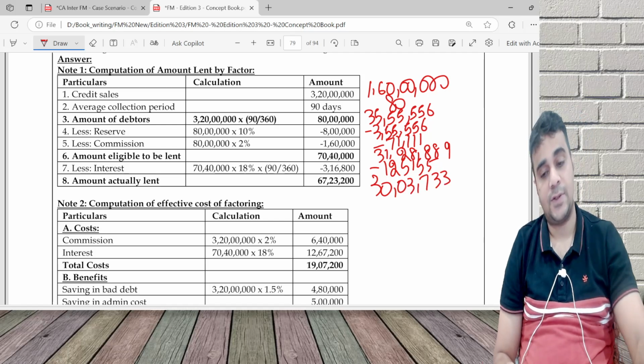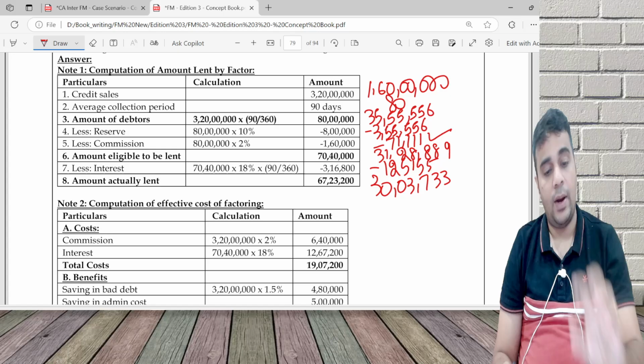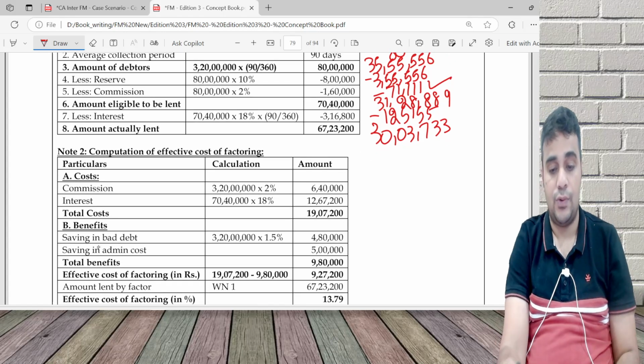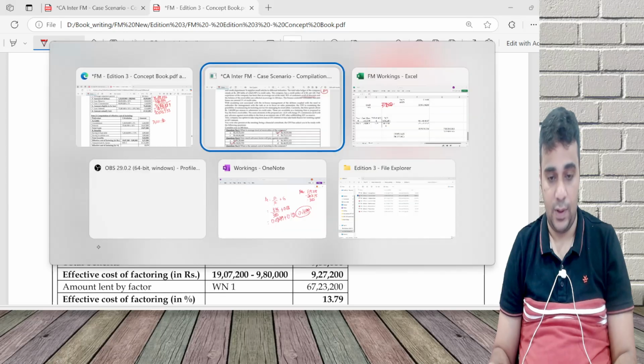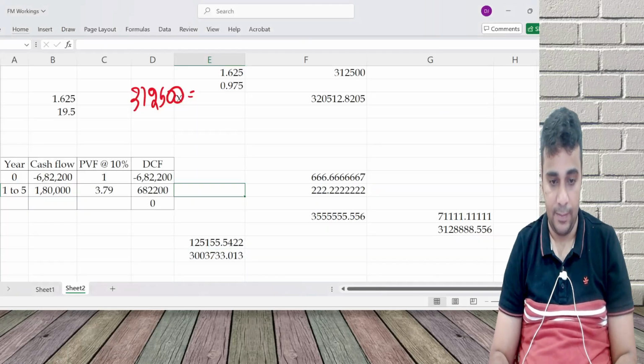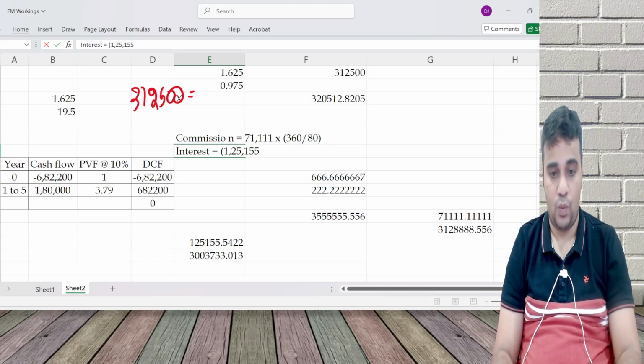What is the effective cost of factoring? This commission which I calculated was for 80 days. Now I have to do the annual calculation. 71,111 for 80 days, what is it for 360? So commission will now become 71,111 into 360 by 80. The interest will become 125,155 into 360 by 80.